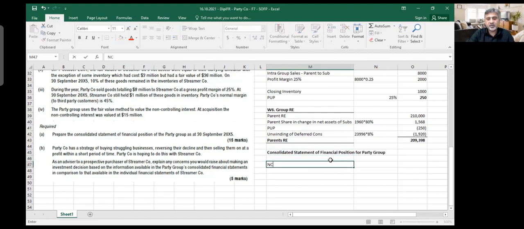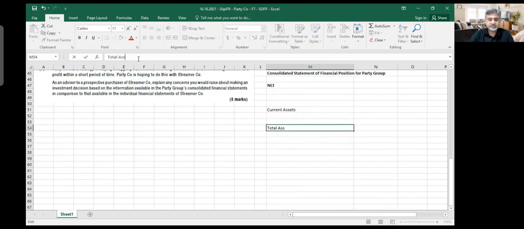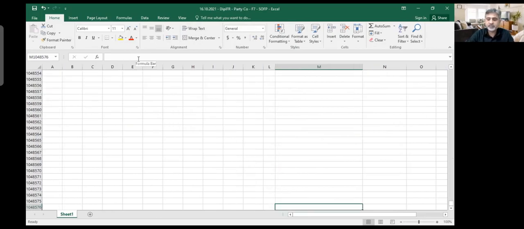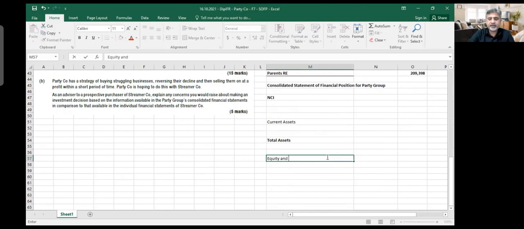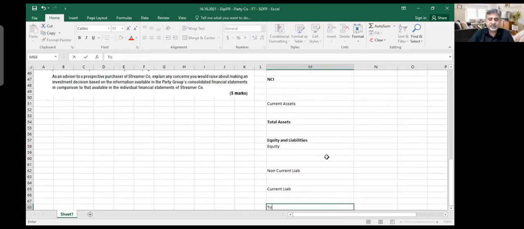And you've got non-current assets, you've got current assets, which gives you total assets. After that, I will write down equity and liability. This is the same structure as the balance sheet. Here I will put equity. Then I will write down any non-current liabilities. Then I need to write down my current liabilities. And finally, I will say total equity and liabilities. So now I need to fill in the numbers.